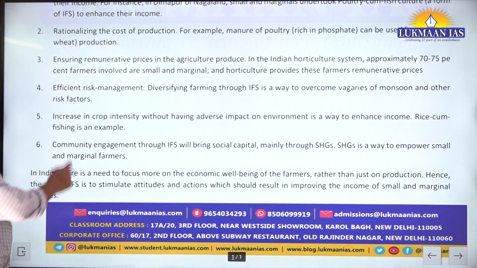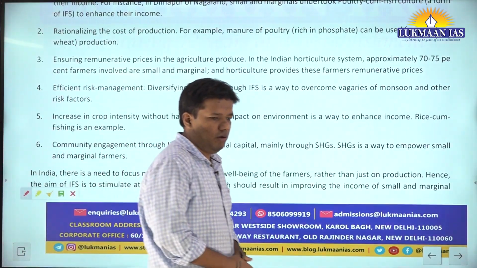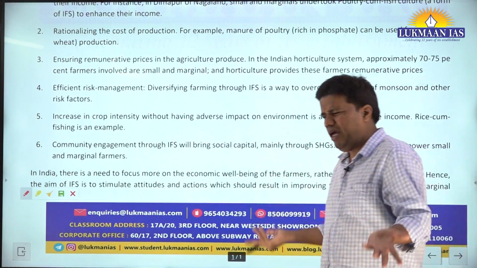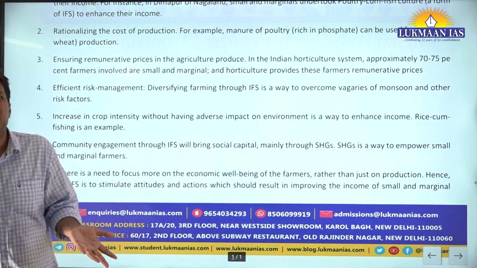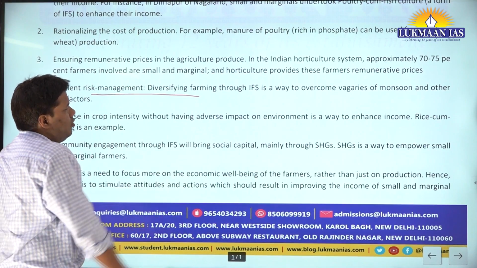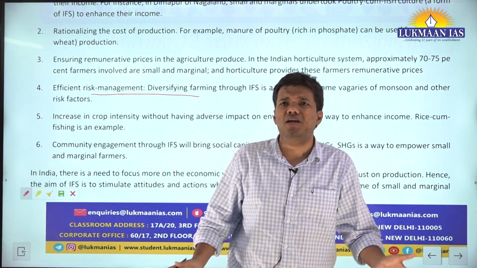Efficient risk management. It simply means, let's say a farmer is investing only in a particular kharif crop or rabi crop, and due to the vagaries of monsoon or maybe pest or something, it got spoiled. So what can the farmer do? So what is the solution? They have to diversify, let's say, investing some part in poultry, fishing, livestock, agroforestry. Then